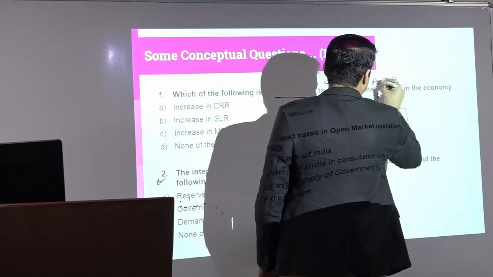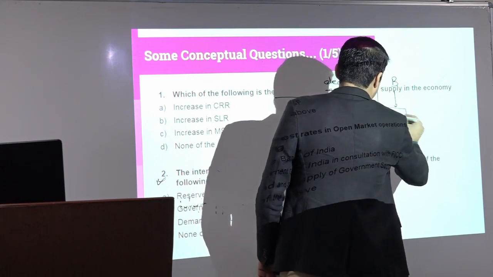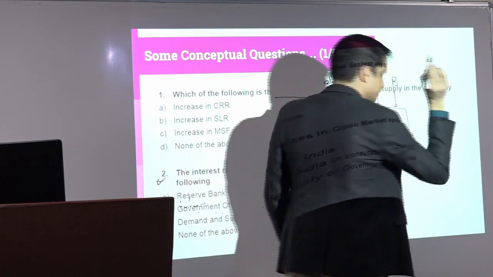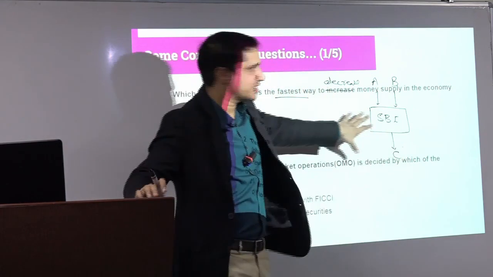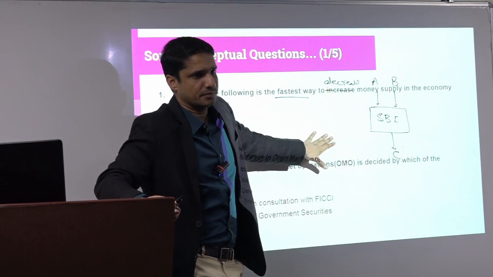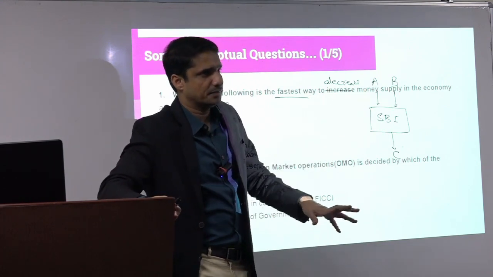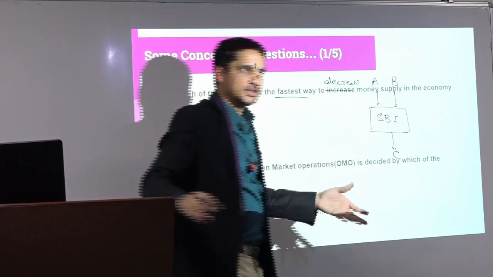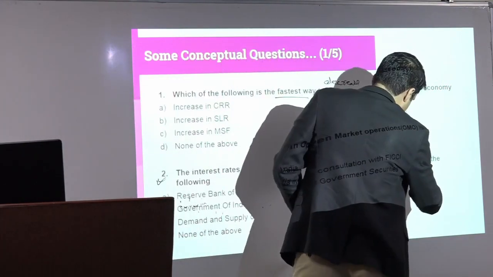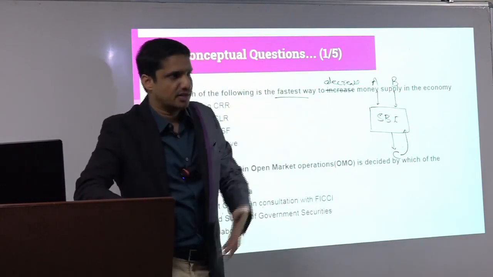A and B are depositing some funds to this bank, SBI, and SBI gave a loan to C. Now what is the asset of SBI? A, B or C? What is the asset of SBI? A or C? C, of course, because C is giving some return to SBI. A and B is the liability.